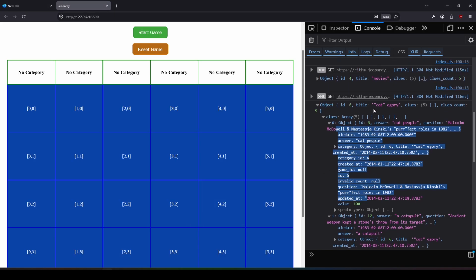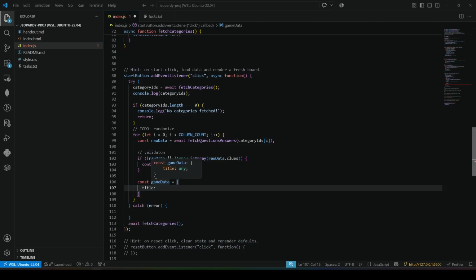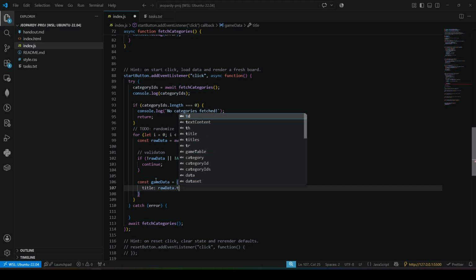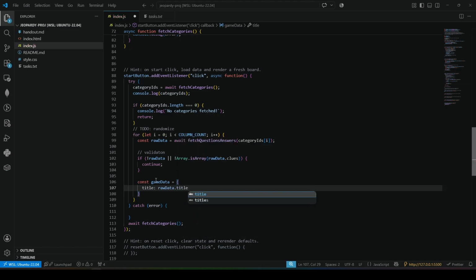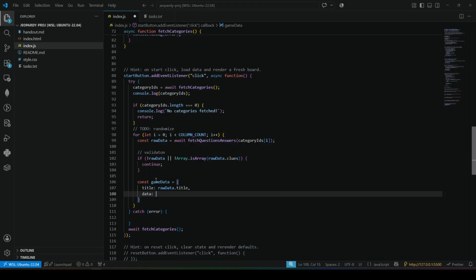What do we want? We want the title of the category, because we're going to plug that into our header. So title is going to be raw data, the title. And then we actually want the data itself. So here's what we're going to do, a one-liner: raw data dot clues dot map.